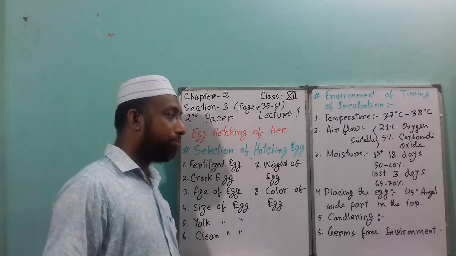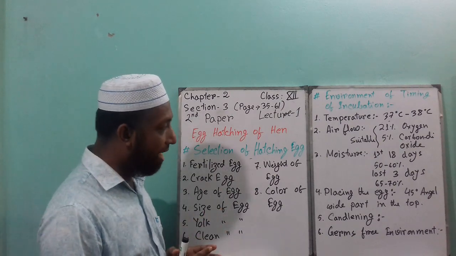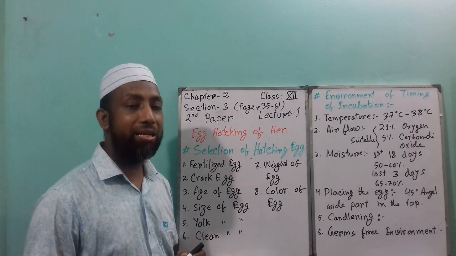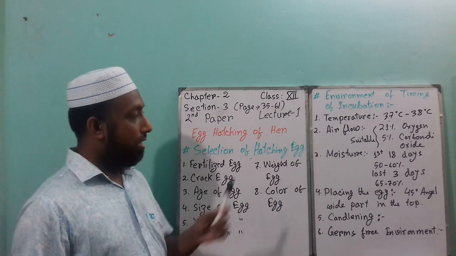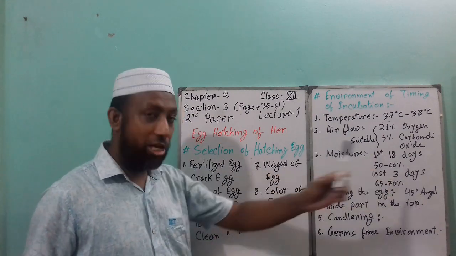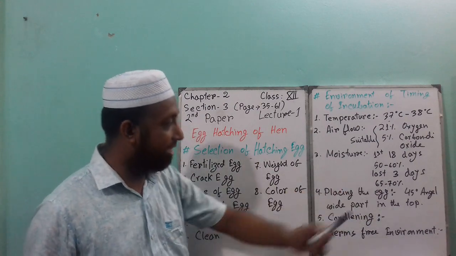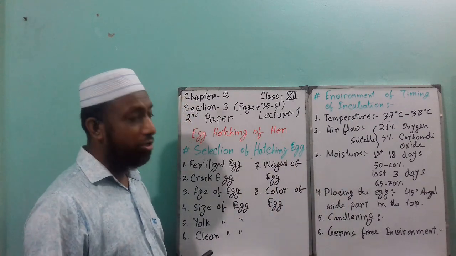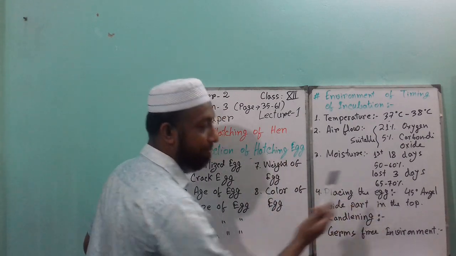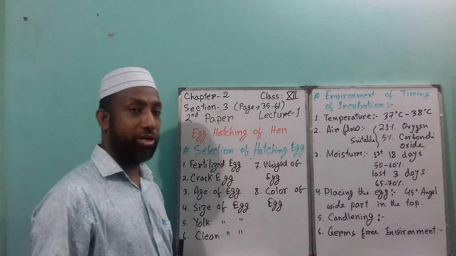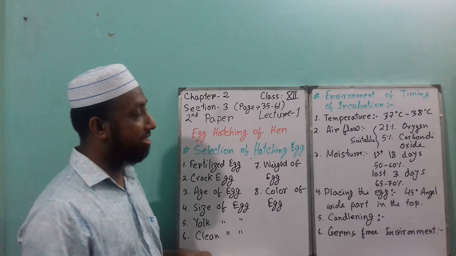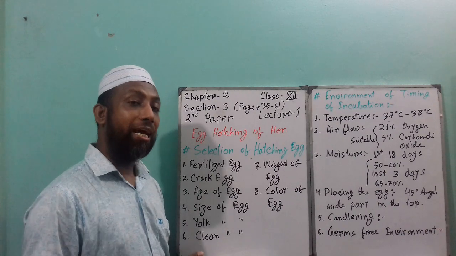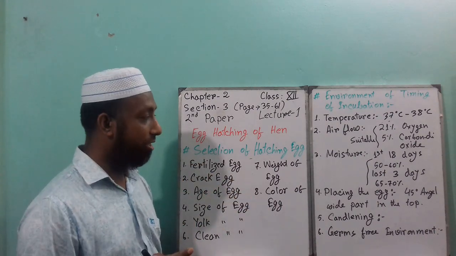And what will be the moisture? We everybody know that for chicken egg hatching, they need about 20 to 21 days. So for moisture, for the first 18 days you have to definitely maintain 50 to 60% moisture, and for the last 3 days, you have to maintain 65 to 70% moisture. So obviously this is very important. You have to follow this moisture percentage in the environment of incubation time.